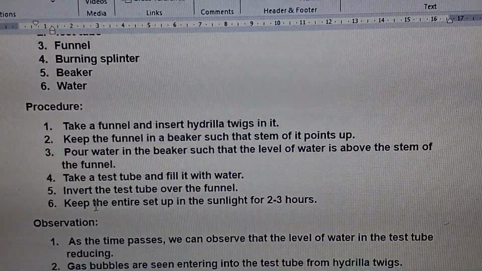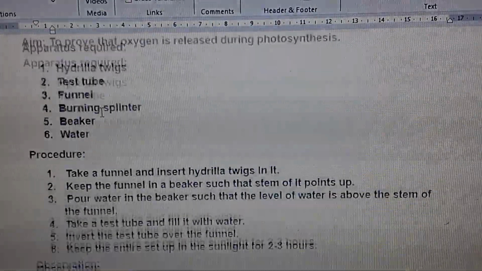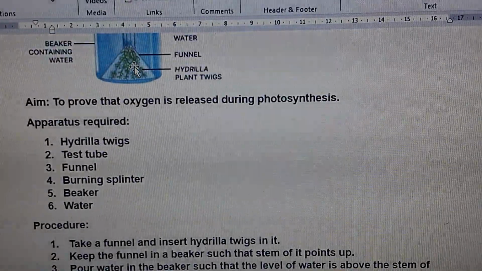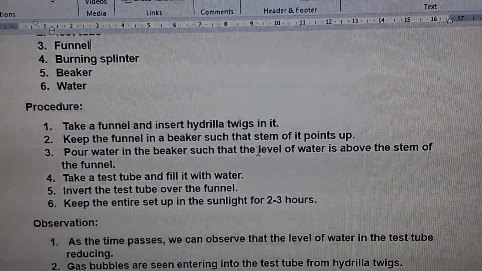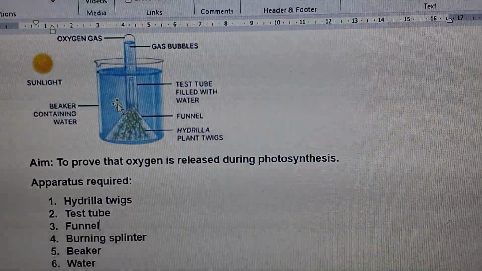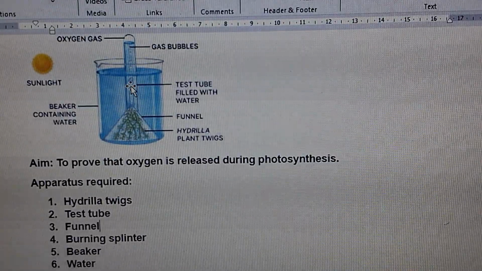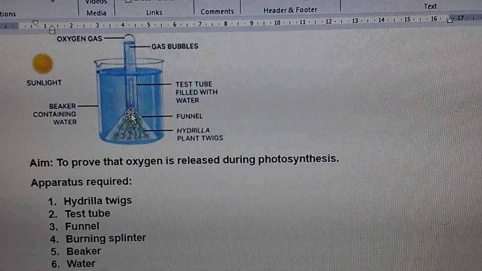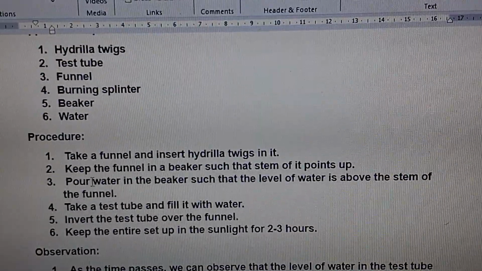Now the procedure: take a funnel and insert hydrilla in it. So into that funnel you have to insert hydrilla. Keep the funnel in the beaker such that the stem of it points up. See how the funnel is kept. The stem of the funnel, this small pipe-like part, is called the stem of the funnel. It is pointing up.